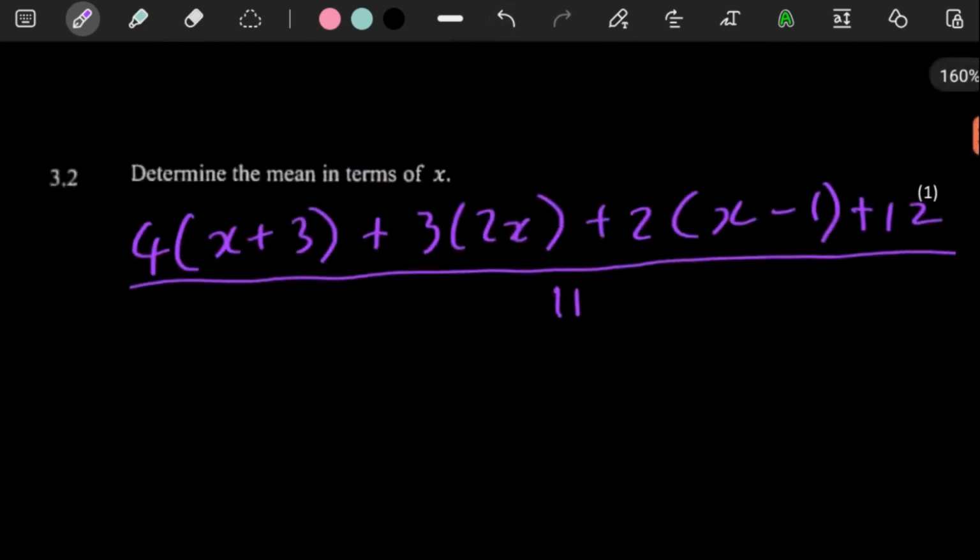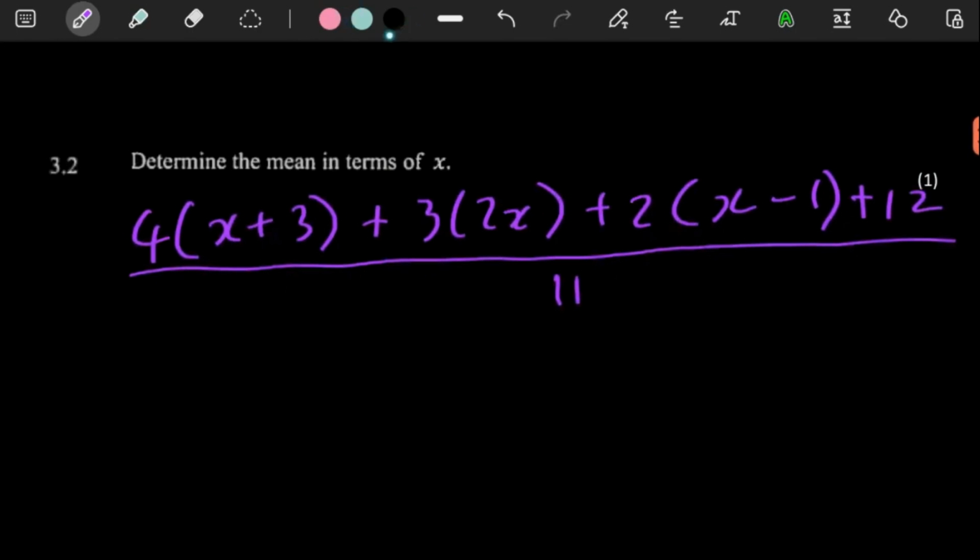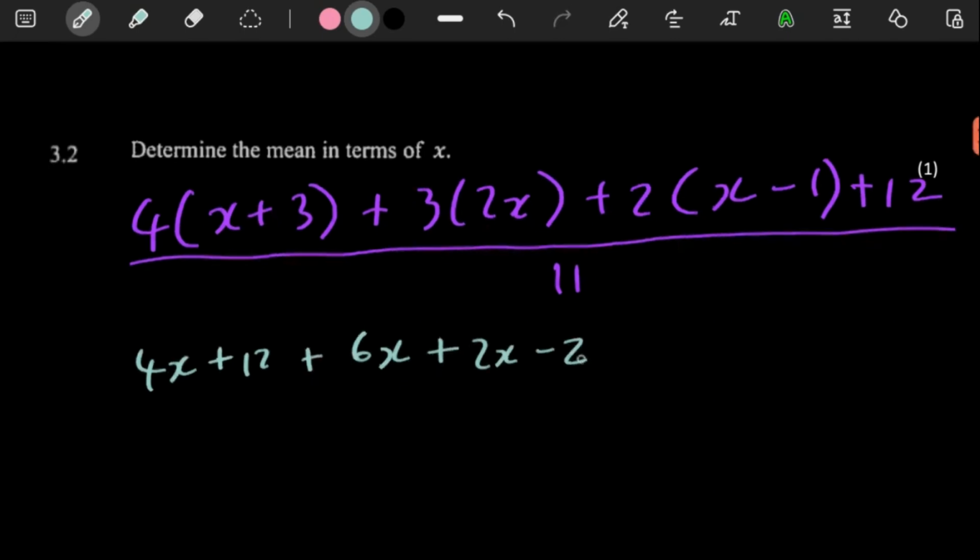So this is just out of 1, but you just gotta do what you gotta do. So here we can simplify because it's not gonna hurt us. 4x is the first thing here, and then 4 times 3 is a 12. 3 times 2 is 6, and then here 2 times x, and then 2 times -1.